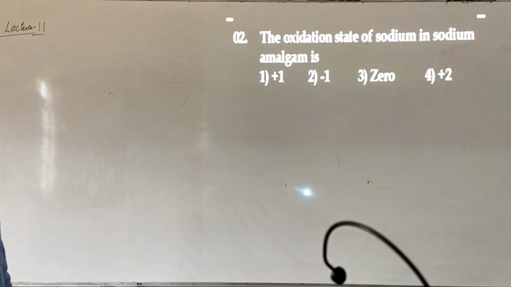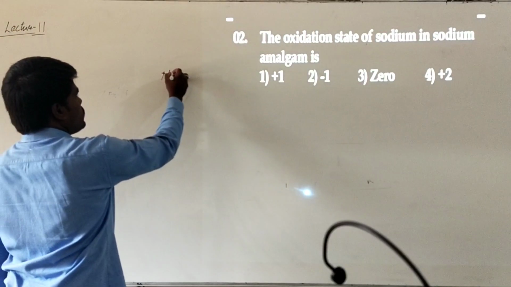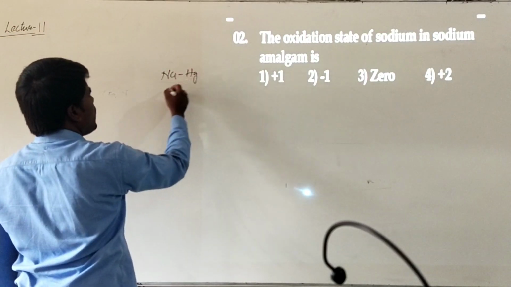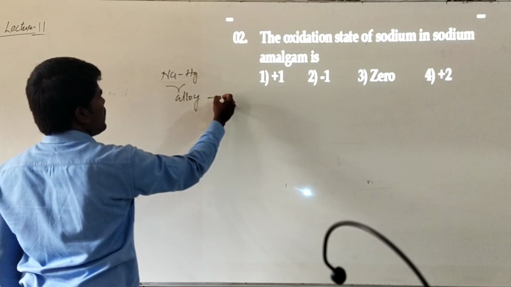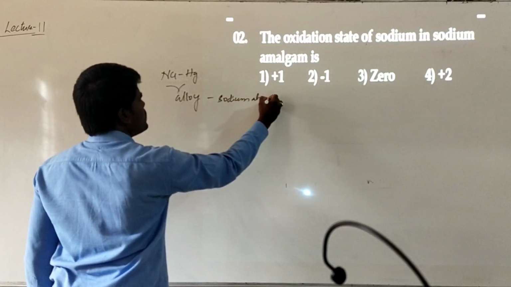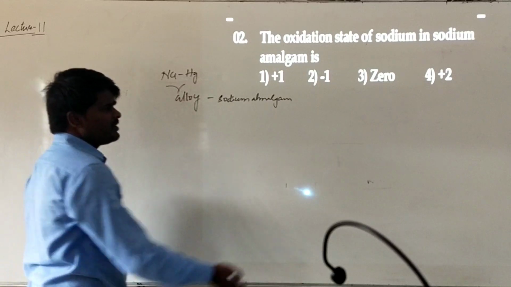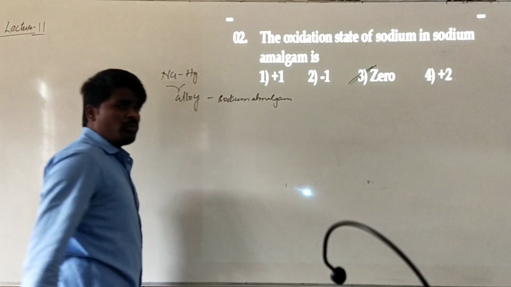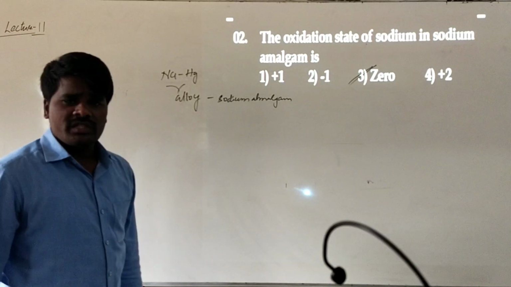The oxidation state of sodium in sodium amalgam. See, generally this is an alloy of sodium and mercury, which we call sodium amalgam. So here in this case, the oxidation state of both of them will be 0. They are not compounds, they are alloys, a mixture of two metals. So they will be in 0 oxidation state.